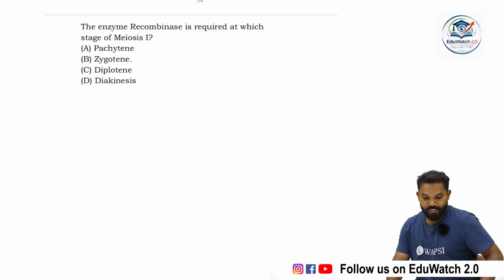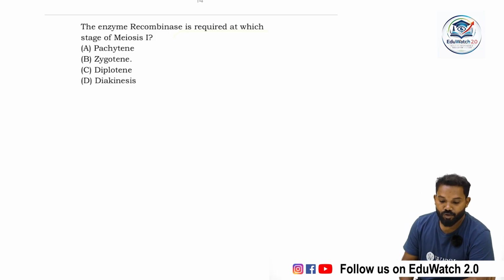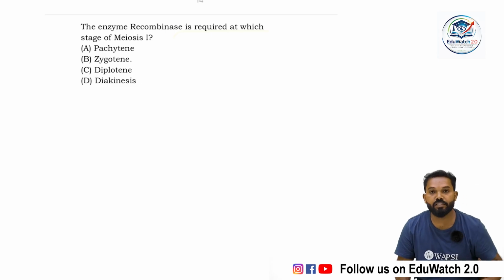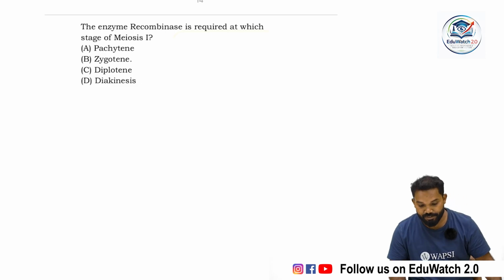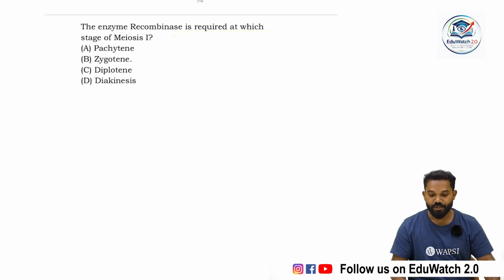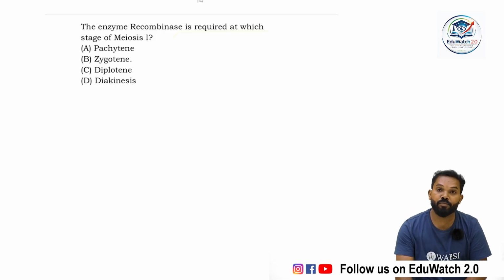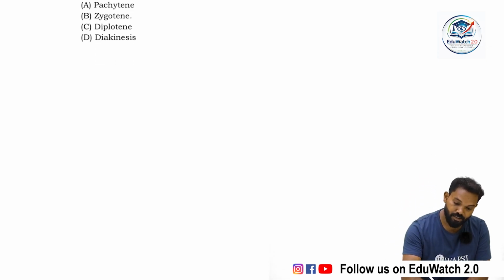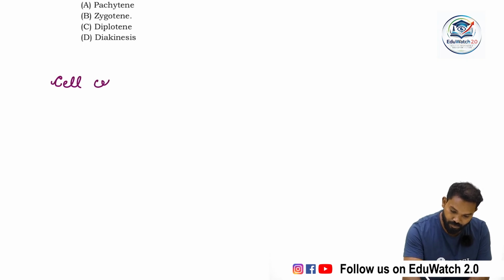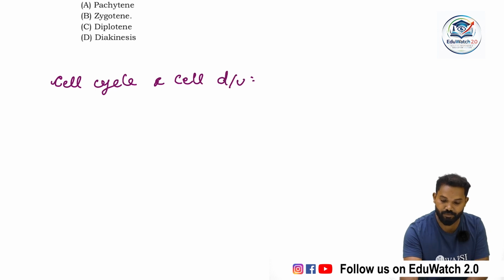Here is the first question. The enzyme recombinase is required at which stage of meiosis 1? You have heard about meiosis, mitosis, etc. In first year biology, the most important chapter is cell cycle and cell division.